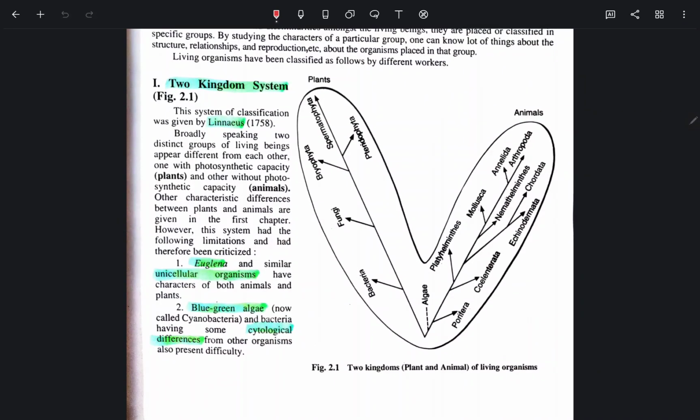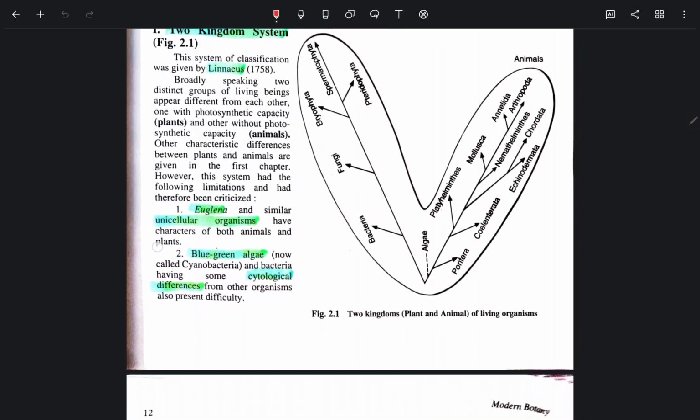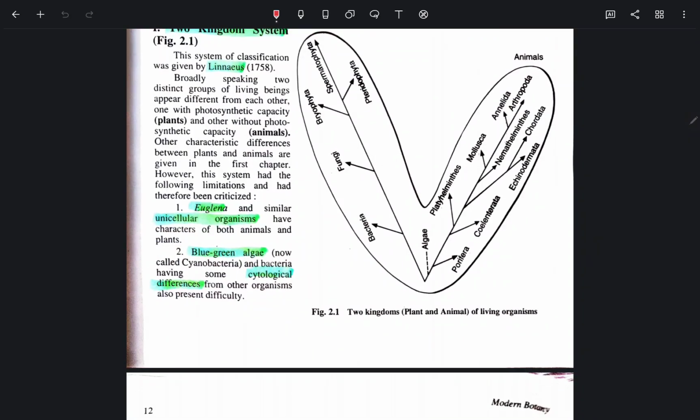Two kingdom classification. This system of classification was given by Linnaeus. Broadly speaking, two distinct groups of living beings appear different from each other: one with photosynthetic capacity, plants, and the other without photosynthetic capacity, animals. Other characteristic differences between plant and animal are given in the first chapter. However, this system had the following limitations and had therefore been criticized.